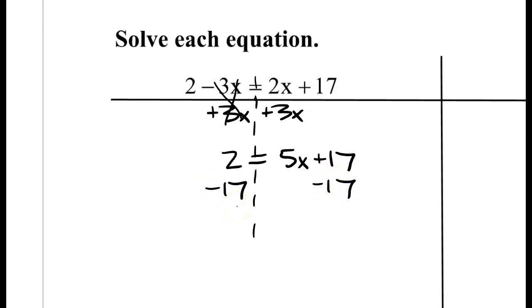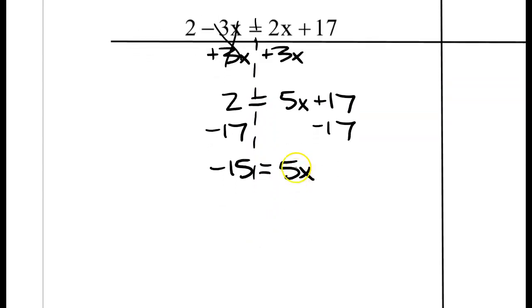Okay, so we're going to do 2 minus 17, so that's going to be a negative 15. Bring down the equal sign, and we have 5x. Notice that my equal sign is traveling along the dotted line. That's exactly what I want to be doing. Now, to get x by itself, I'm going to divide both sides by the 5. Anytime you have a number next to an x like this, to undo it, we do division. So negative 15 divided by 5 is negative 3. Carry down my equal sign, x.